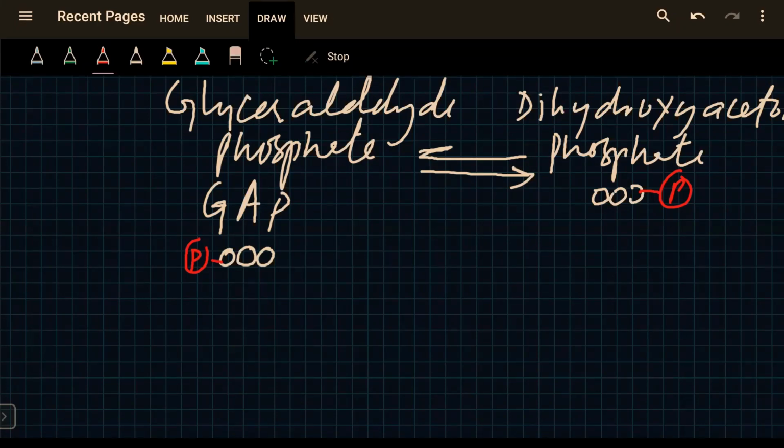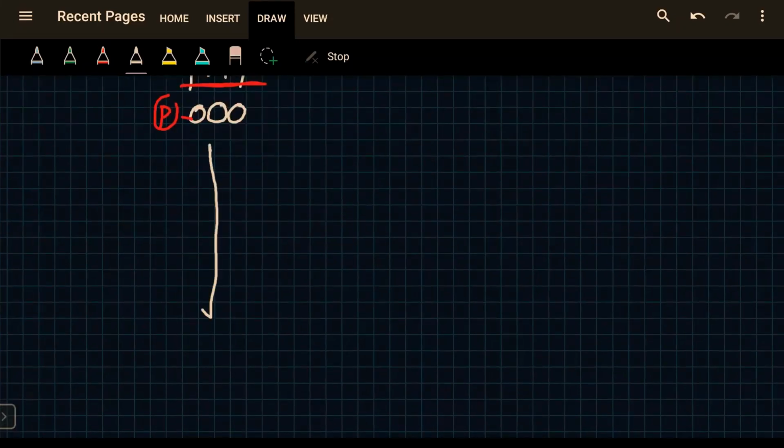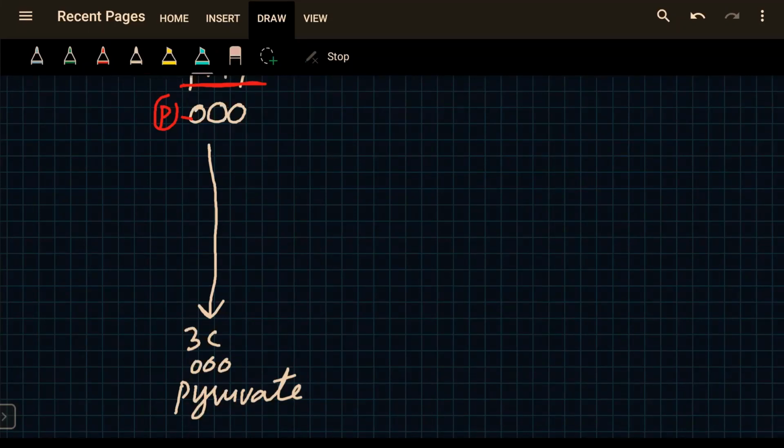So glyceraldehyde phosphate is finally converted to a 3 carbon pyruvate through a series of chemical reactions. During this step, number 1, this phosphate group is removed.